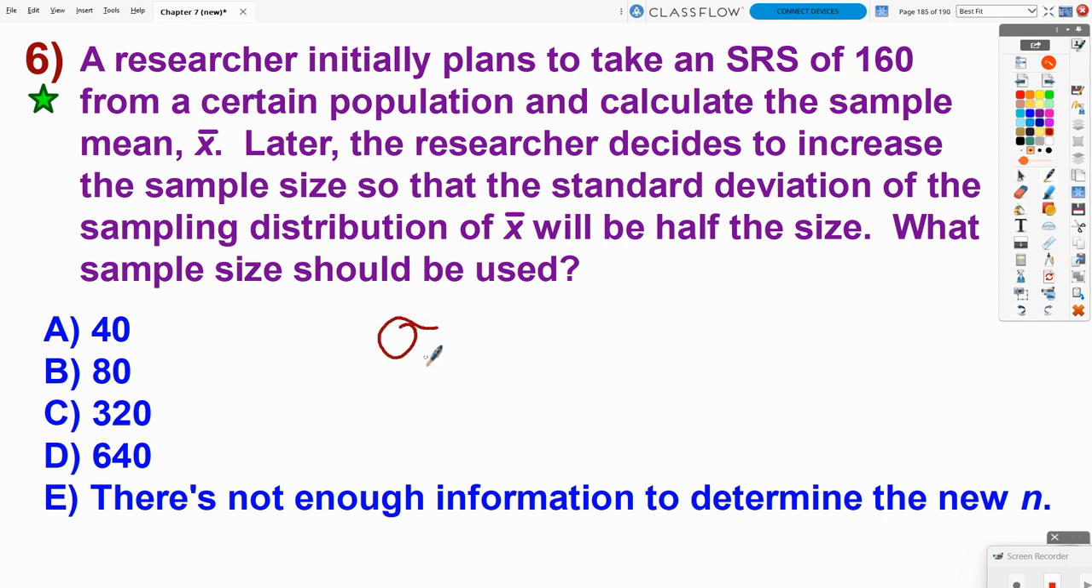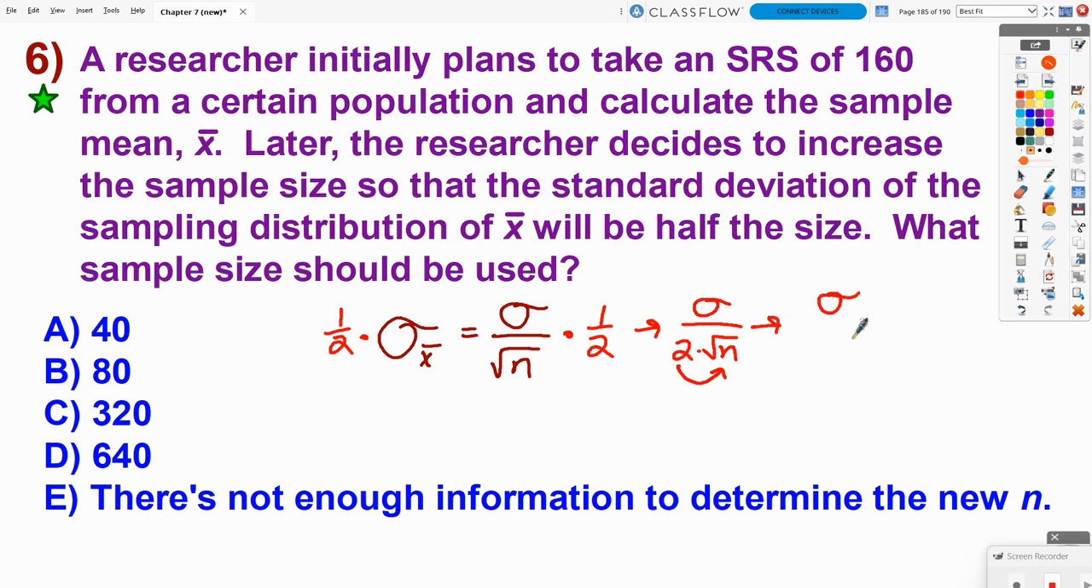The standard deviation formula, in this case for a sample mean, is sigma divided by the square root of n. So mathematically, if I wanted half of that standard deviation, I would algebraically need to multiply the other side of this equation by 1/2. Multiplying my fractions together, this would be sigma divided by 2 times the square root of n. Now, to get that 2 underneath the square root with the sample size, I need to square that 2. So it's really sigma divided by the square root of 4n.